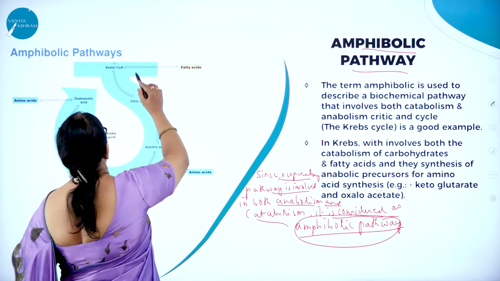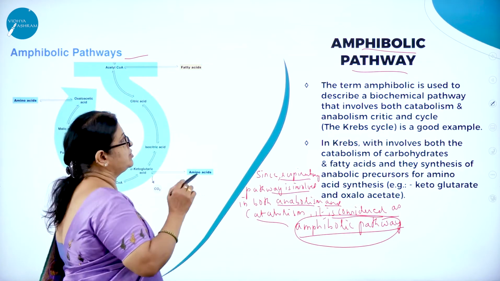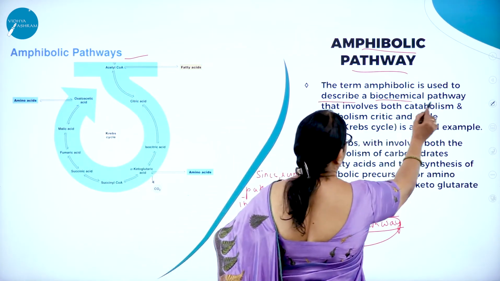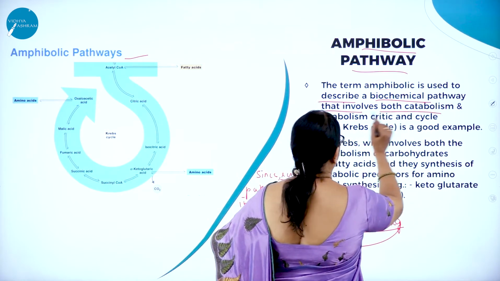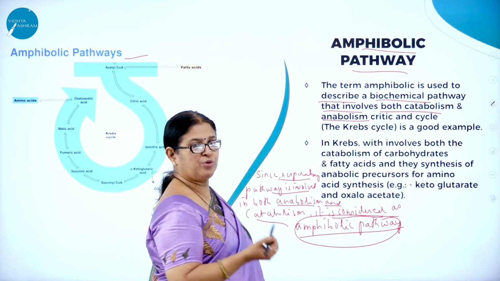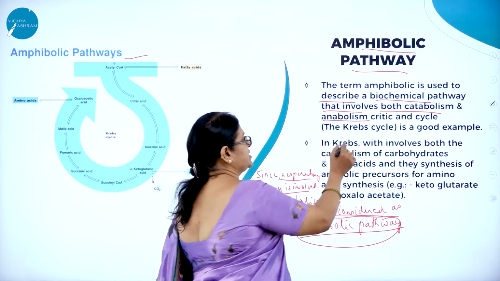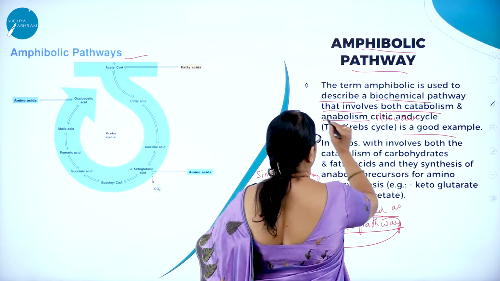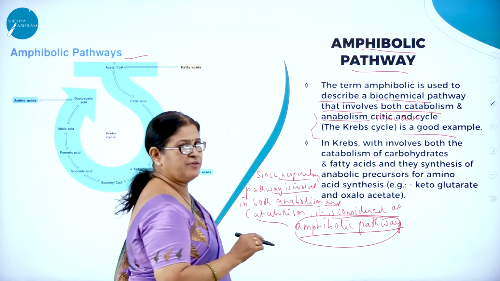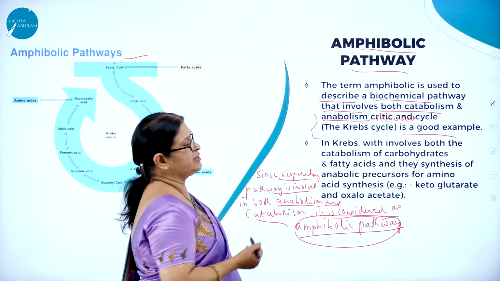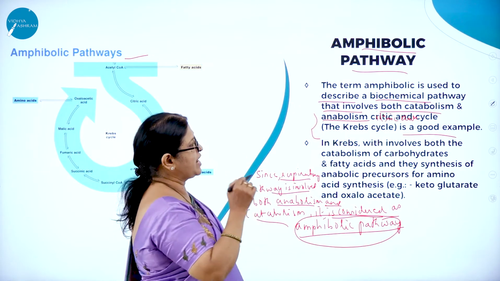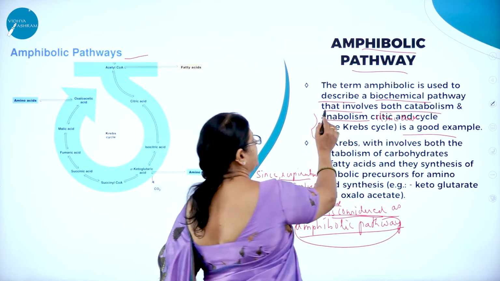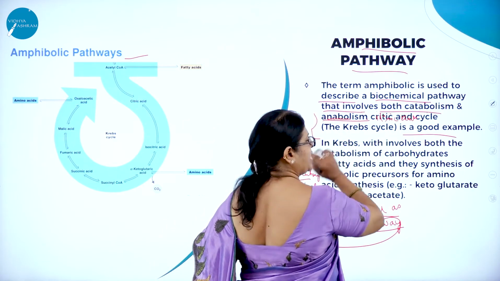Here you can see the amphibolic pathways. So the term amphibolic is used to describe a biochemical pathway that involves both catabolism and anabolism. As I said, both catabolism and anabolism. That is, citric acid cycle is a good example. So citric acid cycle is a very good example, we can say, for the amphibolic pathway. So the term amphibolic is used to describe a biochemical pathway that involves both catabolism and anabolism.